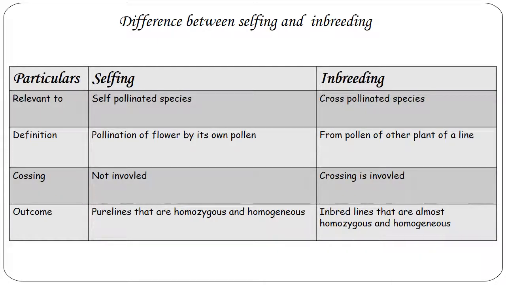Difference between selfing and inbreeding. The relevance of selfing is to self-pollinated species, whereas inbreeding is to cross-pollinated species. Selfing means pollination of a flower by its own pollen, and inbreeding is from pollen of another plant of a line. Crossing is not involved in selfing, whereas crossing is involved in inbreeding. The outcome of selfing is pure lines that are homozygous and homogeneous, and the inbreeding outcome is inbred lines that are almost homozygous and homogeneous.